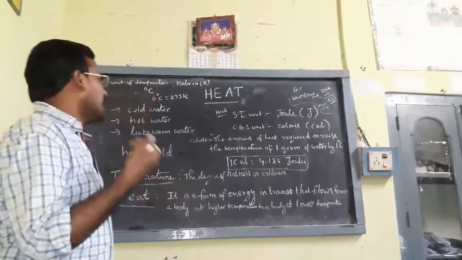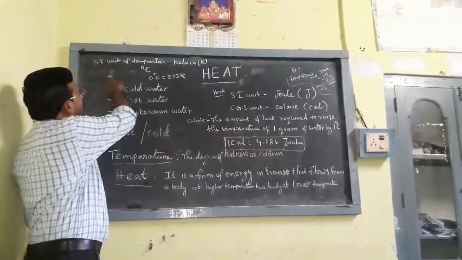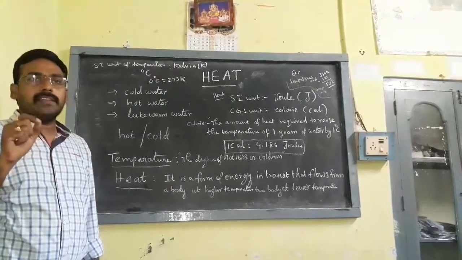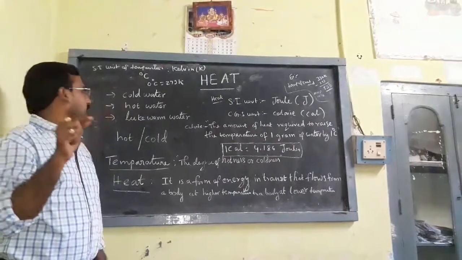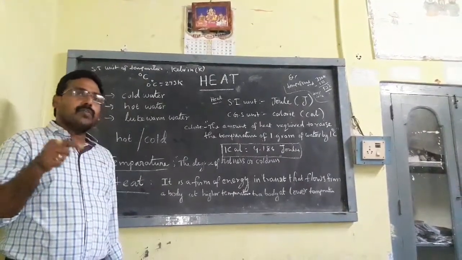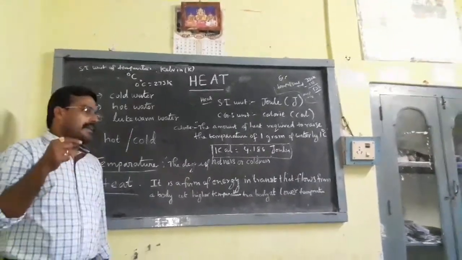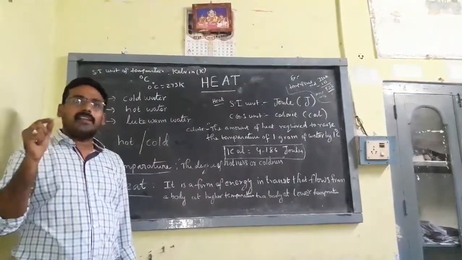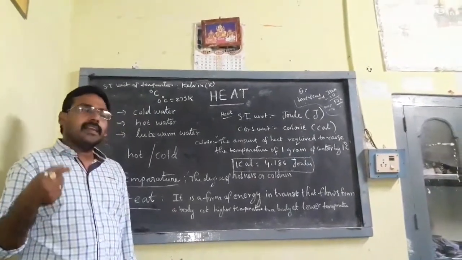Like that, temperature also has units. The SI unit of temperature is Kelvin. It is indicated by capital K. And one more unit, degree Celsius, we also use. So 0 degree Celsius equals 273 kelvins.